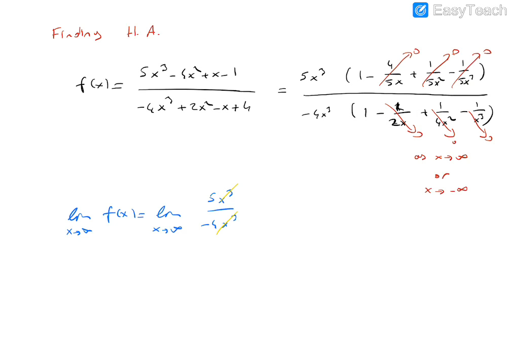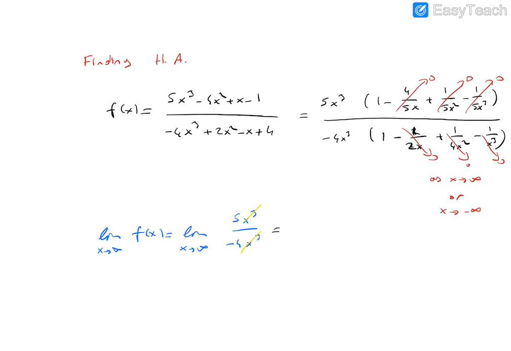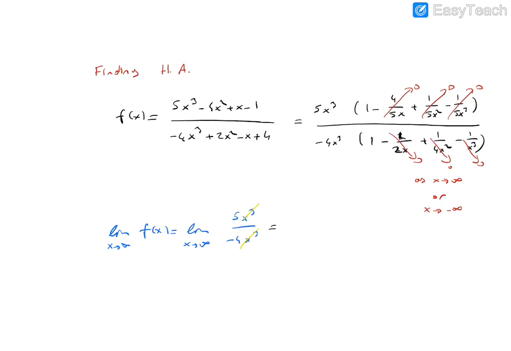Actually, there is an infinity over infinity form, but here you can cancel because x goes to infinity in both cases. So this limit equals 5 over minus 4, or minus 5 over 4.